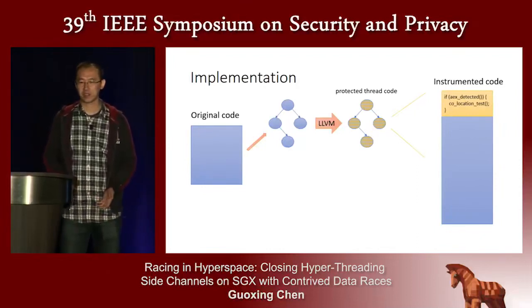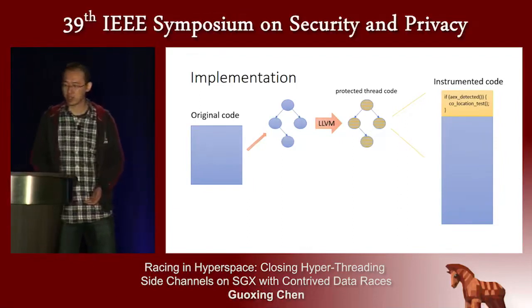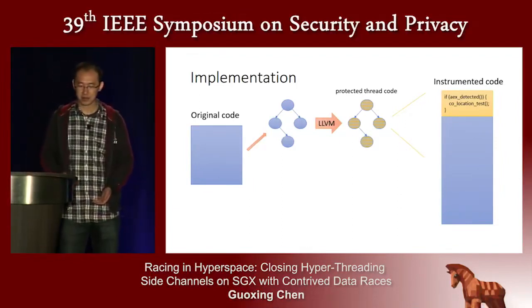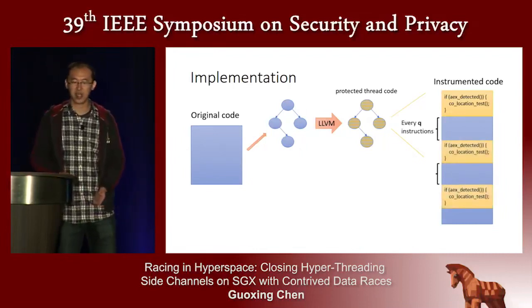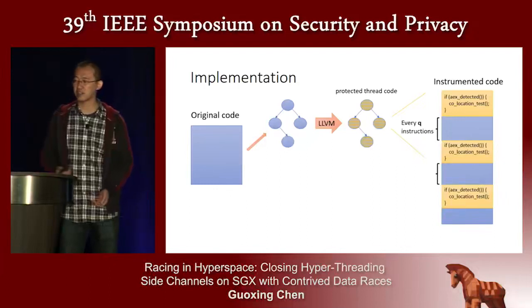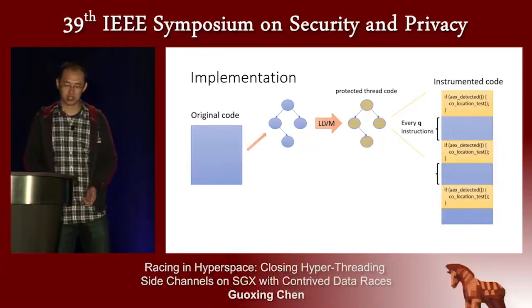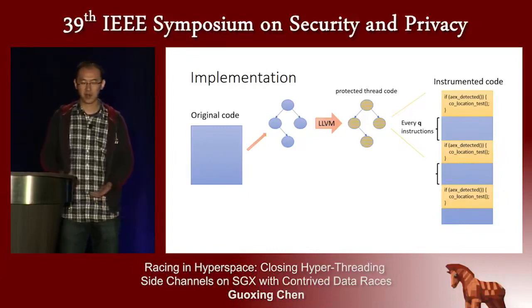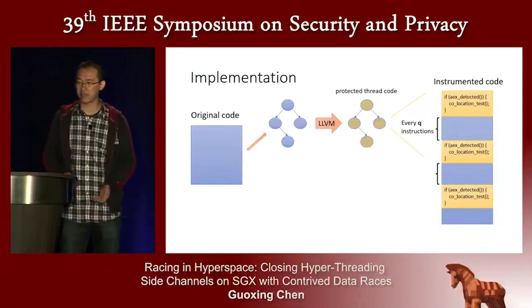However, if the block is very large, one detection may not be enough. So we will insert extra AEX detection code every Q instructions within that basic block. Here, Q is a parameter such that between two AEX detections, there will be at most Q instructions. Basically, a smaller Q means more frequent AEX detection and leaves a smaller attack window for the attacker.